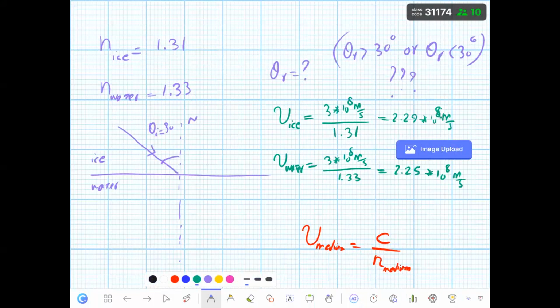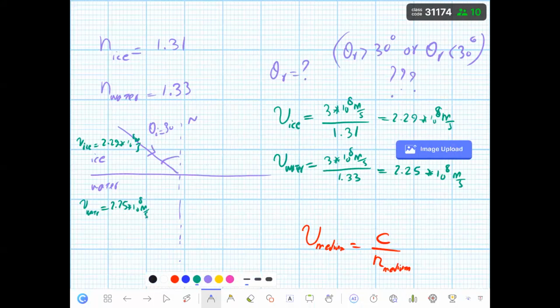The velocity of light in ice is 2.29 times 10 to the power of 8 meters per second. The velocity of light in water is 2.25 times 10 to the power of 8 meters per second. The light is going from ice to water. What happened to the velocity? It's smaller. When the velocity gets smaller, the light bends toward the normal line.